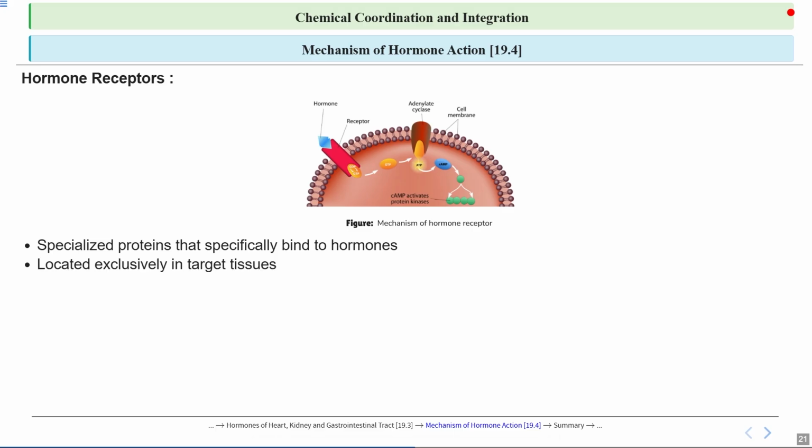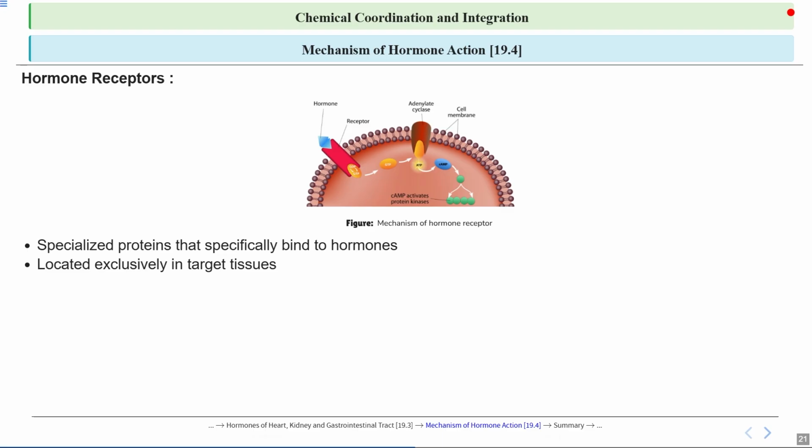So, hormone receptors are specialized proteins that specifically bind to hormones. They are located exclusively in target tissues. Okay, so these receptors are located exclusively in the target tissues. They are present only in the specific tissues or organs the hormone is meant to affect, rather than being widespread in the body.